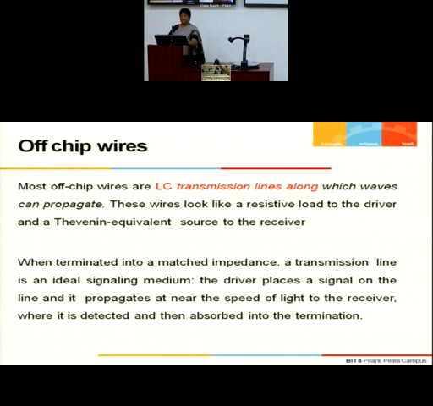Again, you can see there are two categories, on-chip and off-chip. On-chip wires are mostly within the same chip. Shorter wires roughly have only resistive or capacitive behavior. Longer wires need to be discussed with RLC implementation. Whereas if you look at the off-chip wires, again a transmission line model is required. So my discussion will be more on the on-chip side. We will not be looking at the off-chip.